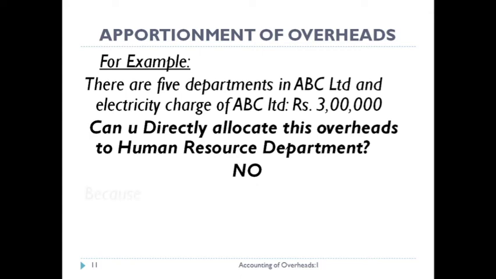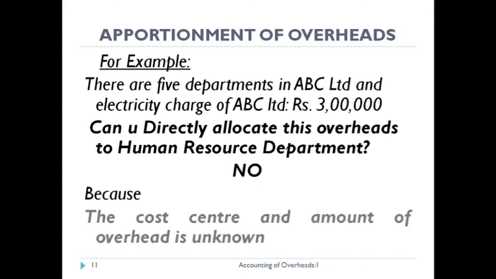Why? Because the cost center and the amount of overhead are unknown. It means the electricity bill of the organization is rupees 3 lakhs, and out of this 3 lakhs, you can't identify how much is the share of the HR department. So this is the reason why we can't allocate overheads.